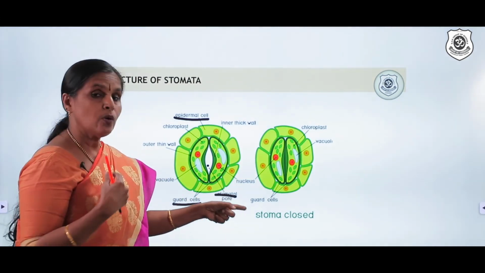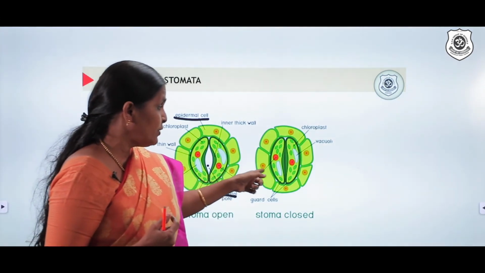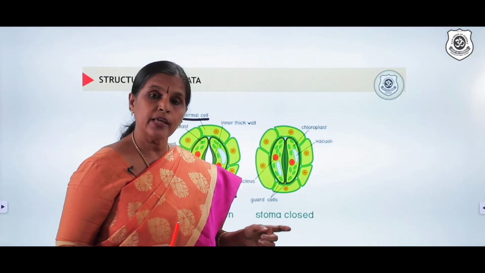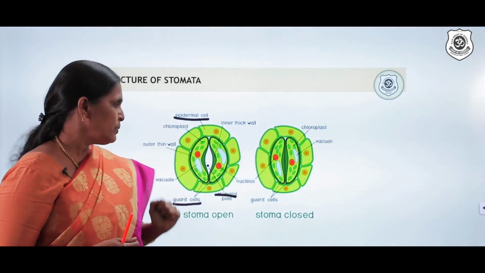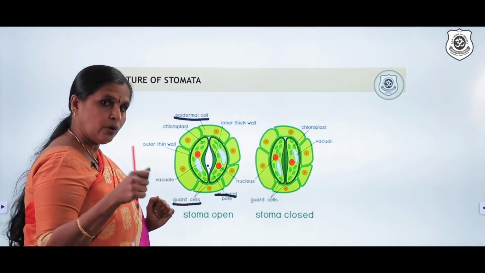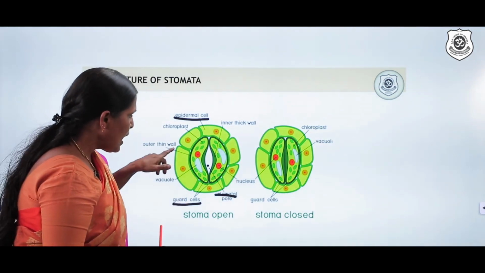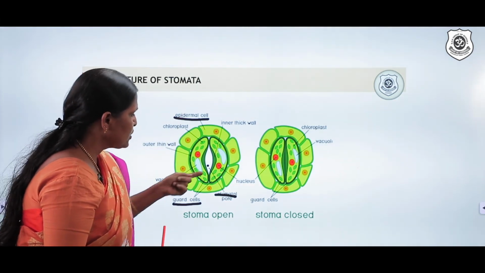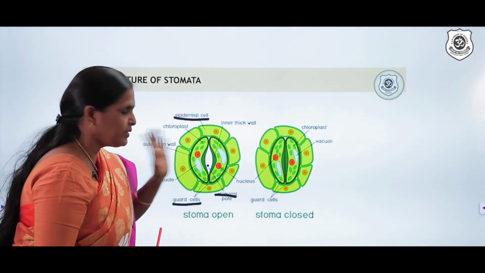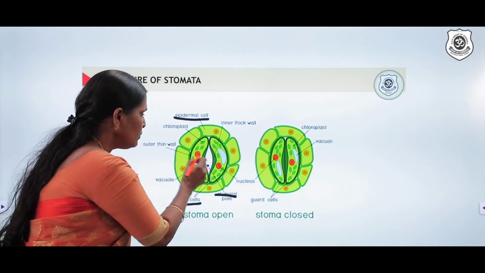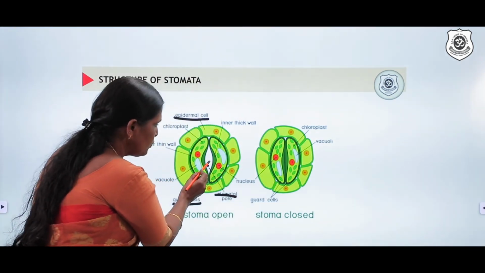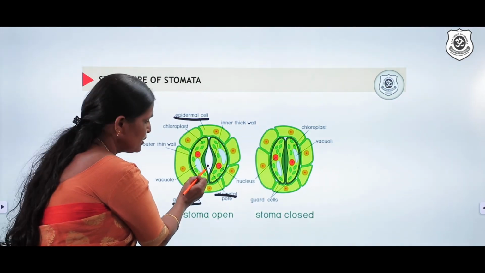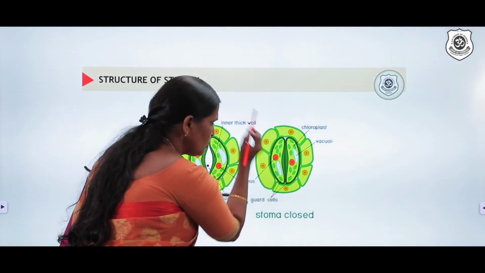This is found in dicot. This shape is for a dicot leaf. In a monocot leaf, the guard cells are dumbbell shaped, especially in the grass family. I hope you know the shape of the dumbbell. And now here in these guard cells, you can find there are several chloroplasts and a nucleus like a normal cell. Now here this is a closed stoma. This is the opening. Here you can find the opening is very visible. It's an open stoma. This is a closed stoma.